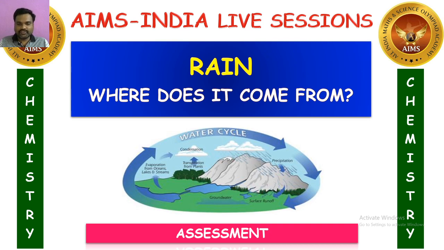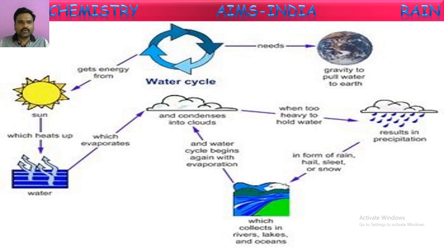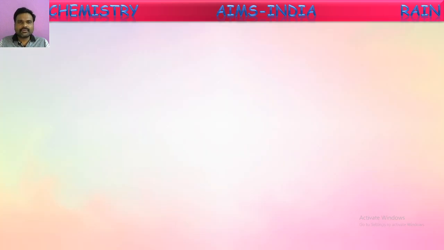Okay, get ready, children. Before starting the assessment, here are some changes of states of water, like the water cycle, and how it converts from one form to another, just for a glance. Based upon this, we are going to have our session assessment. Are you ready, children? Good. You can give your answer in the live chat there. I will observe.